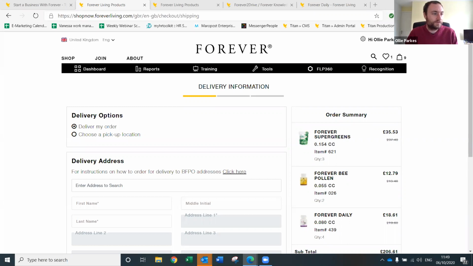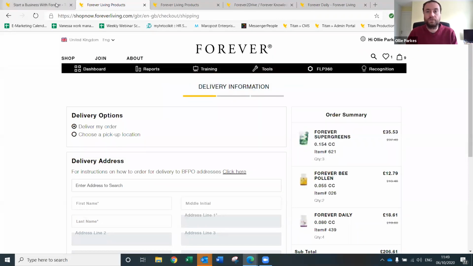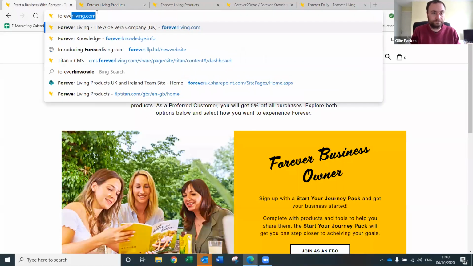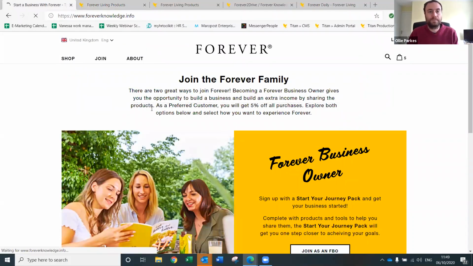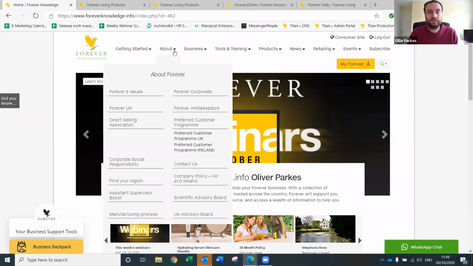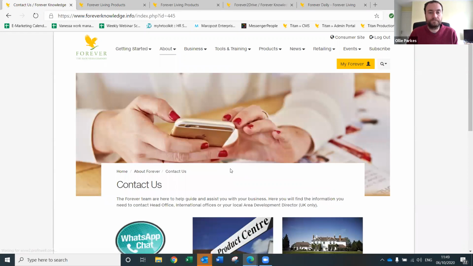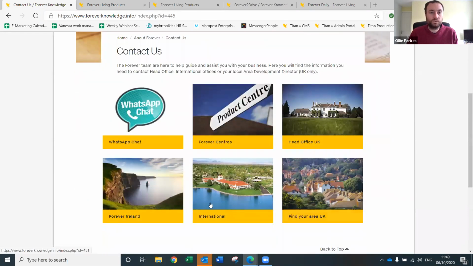Where is the contact form on the tab? Contact, so on About, hopefully this answers the question, there's a contact on the right hand side here. This has got FBO support's number down the bottom there. You also remember on Forever Knowledge, if you log into your account here, you've got About, and then you've got Contact Us here. If you click on there, these are all of the contact details here.